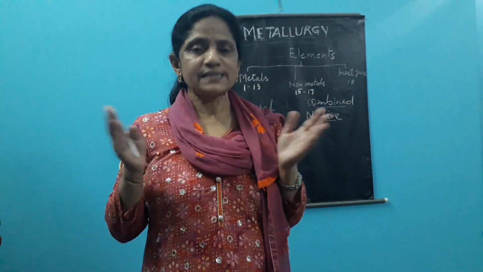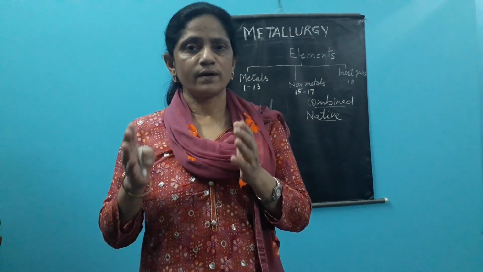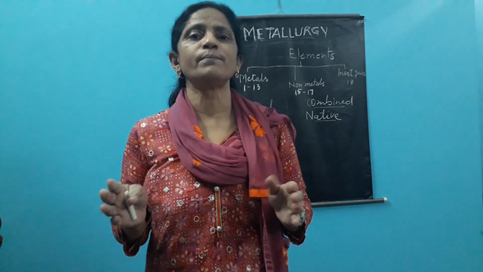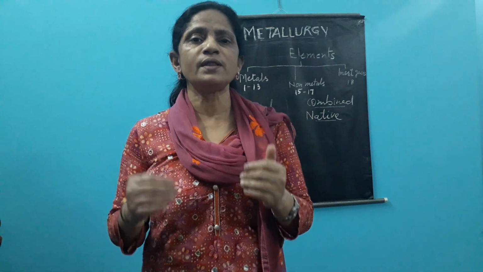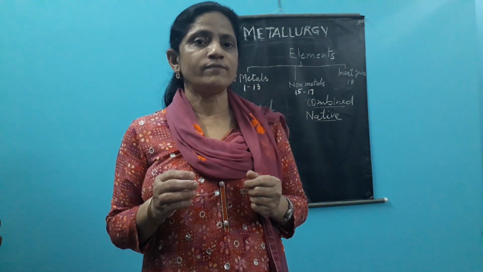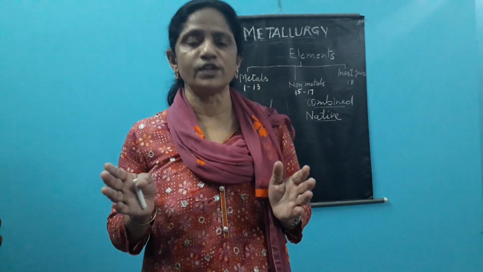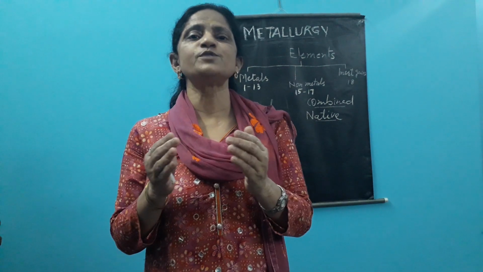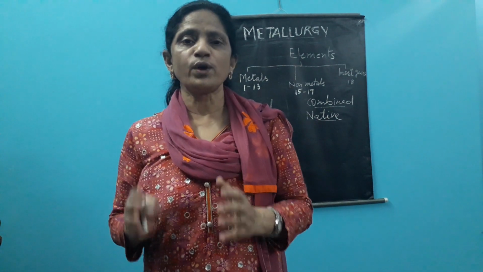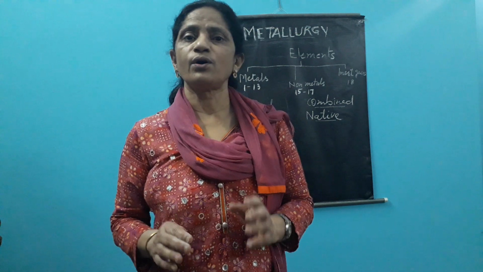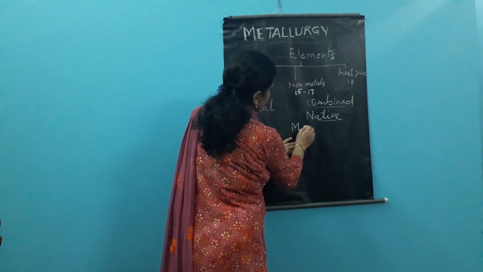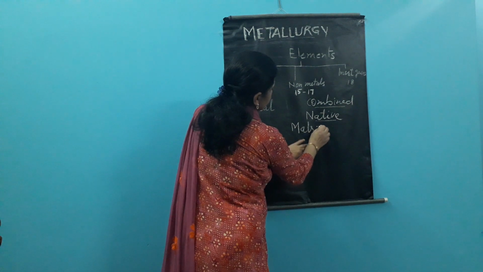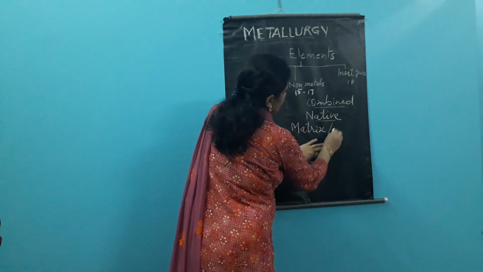Now after that, beside that, the ore may be alone, or maybe around it some more type of deposition is there. This deposition may be in the fused form with the ore, and we have to get rid of this. All the impurities present with the ore, we give the name matrix or gangue. This is another term which you have to learn, that is matrix or gangue.